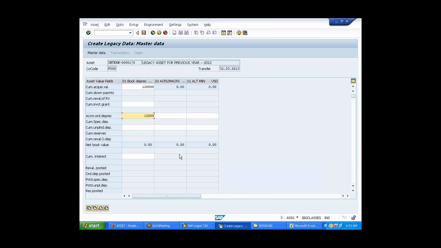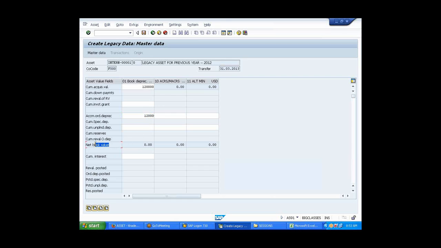Because that asset is neither sold. If it is sold, you will not pull that asset, right? That asset is closed. Only those assets you are carrying forward, which are old assets in the old system, into SAP. Whatever information you are seeing will be treated only as legacy old data. It will show you in the system that you have pulled it from the old system. It will tell you legacy.